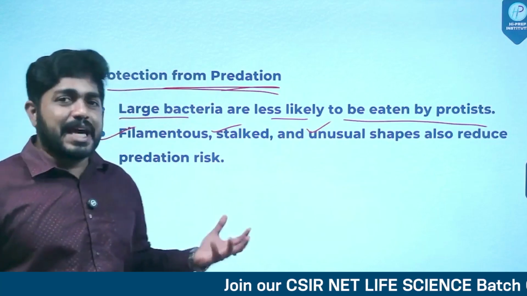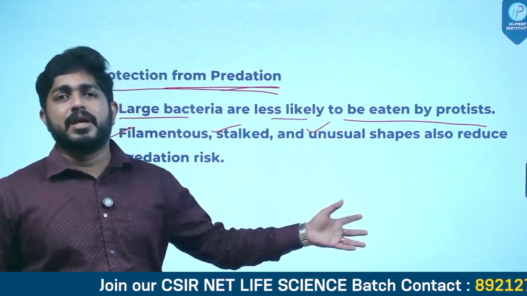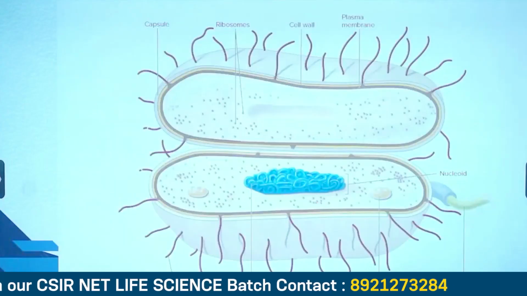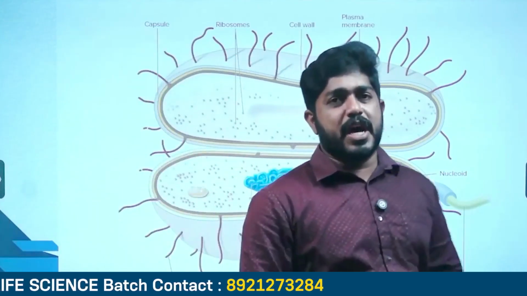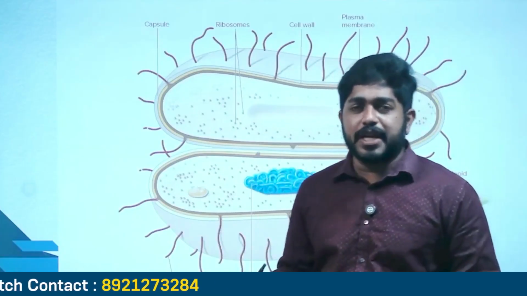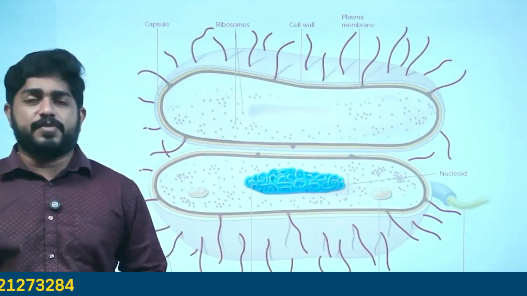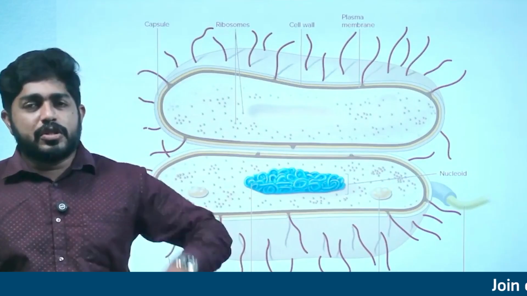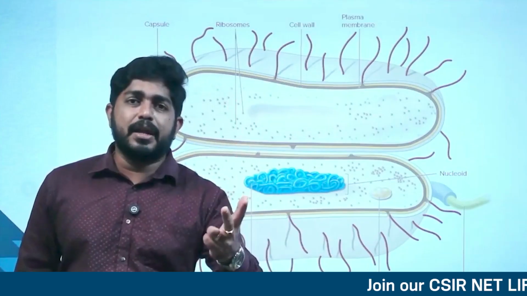So the larger bacteria are showing different types of adaptations, and they will definitely help in avoiding predation. Okay, so please keep this point in mind. All right, friends, so we have studied what the size and shapes of bacteria are. We have already seen how they help in absorption of nutrients, and how larger bacteria benefit from their size to avoid predation. We have already seen all these things. So in today's class, we have focused purely on size, shape, and their importance.